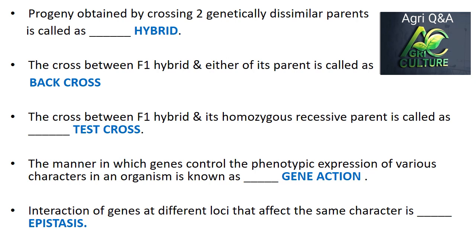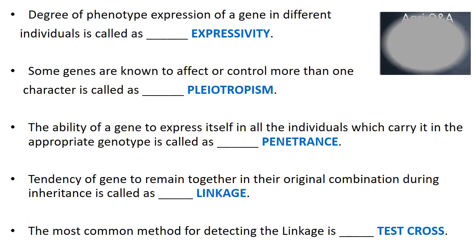Interaction of genes at different loci that affect the same character is called epistasis. Degree of phenotypic expression of a gene in different individuals is called expressivity. Some genes are known to affect or control more than one character, which is called pleiotropism. The ability of a gene to express itself in all individuals which carry it in the appropriate genotype is called penetrance.